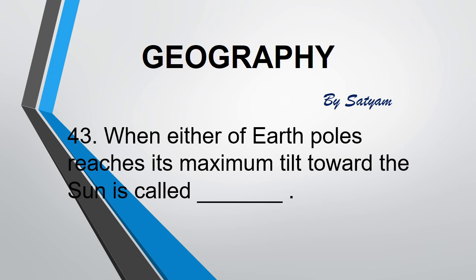The next question is, when either of Earth's poles reaches its maximum tilt toward the sun, it is called dash. The answer is summer solstice. It falls on 21st June, with the longest day and shortest night.